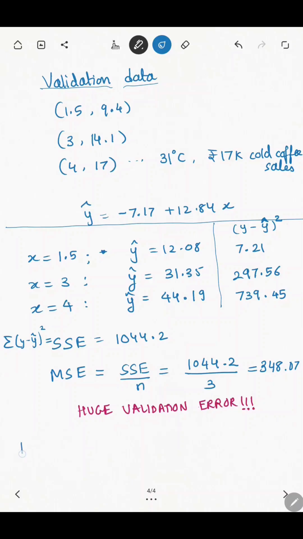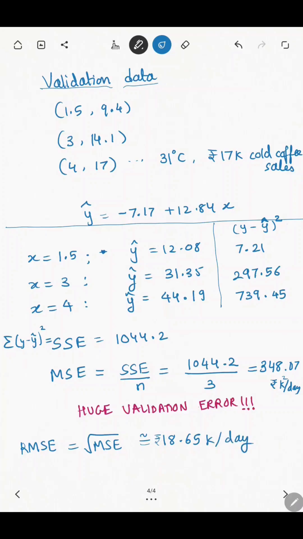Just to get an idea of what it means in terms of the validation error per day, we'll calculate root mean square error. So basically we'll take the square root of the mean squared error. So now the units will be back to 1000 rupees per day rather than 1000 rupees per day squared. When we take the square root, it is 18.65 thousand rupees per day.